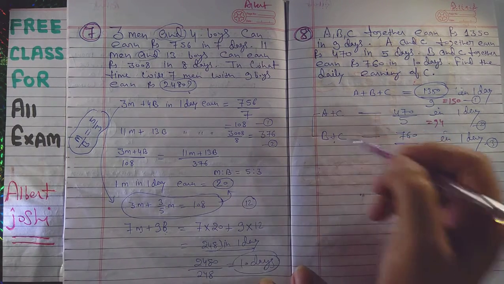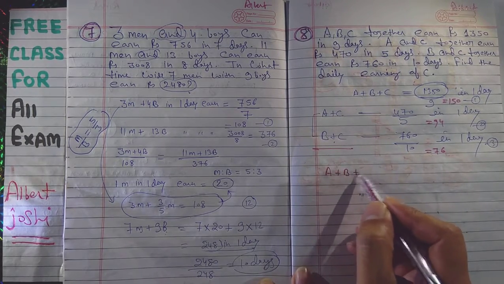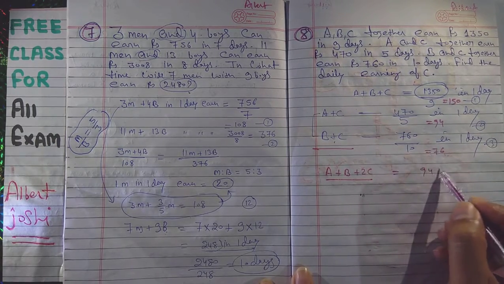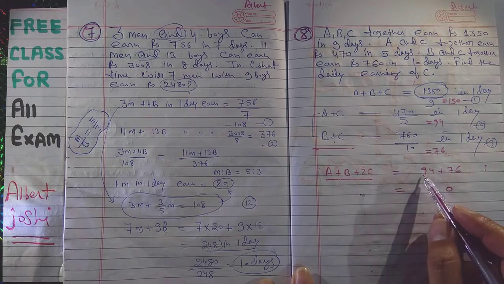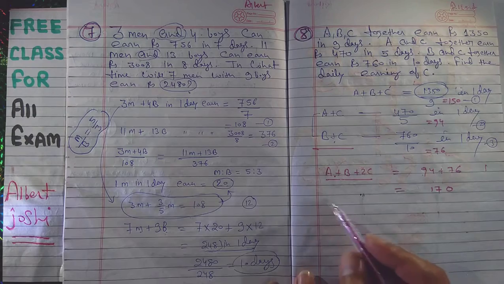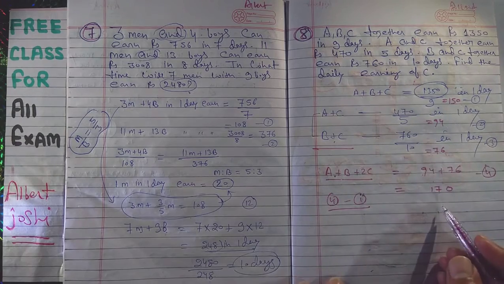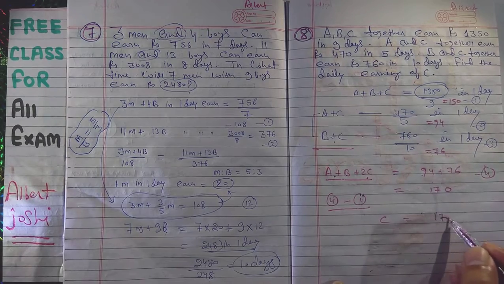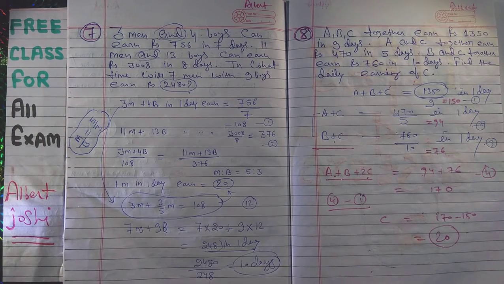So if you will add this and this, then it will be A plus B plus 2C. You are adding, so that will be 94 plus 76, that is 170. So if you will subtract this and this, equation 4 minus 1, then this is 2C minus C is equal to C. C is equal to 170 minus 150. So that is 20 rupees. Very simple. I think that you understand.